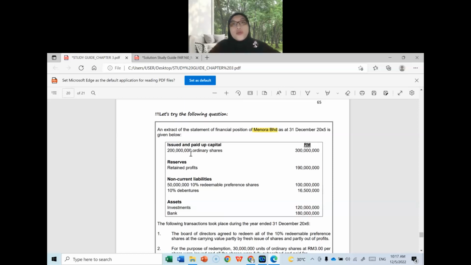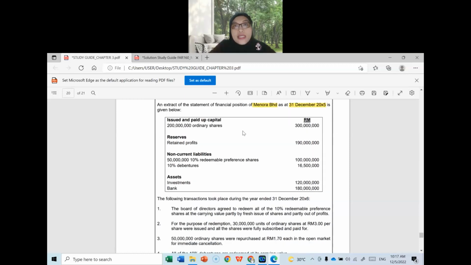Given below is the extract of the statement of financial position as at 31st December year 5. So this is the end of the accounting period. You have the equity, which consists of issued and paid up capital, 200 million ordinary shares at 300 million ringgit, and reserve retained profits at 190 million ringgit.